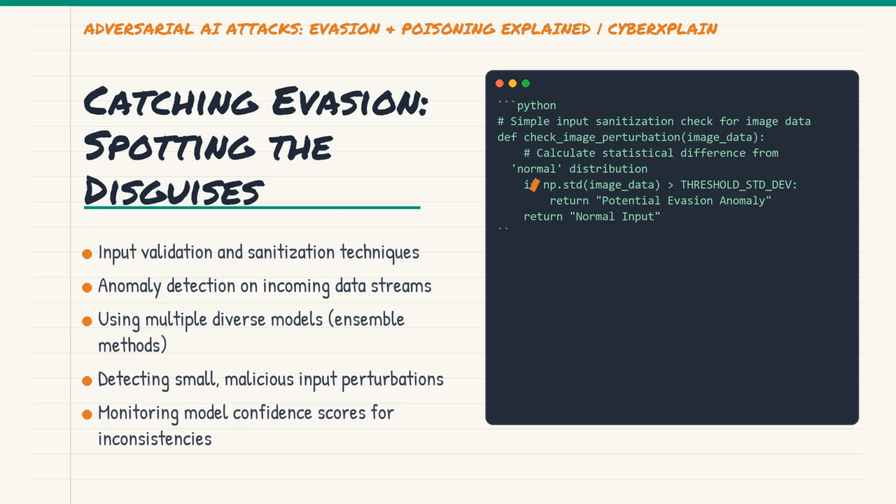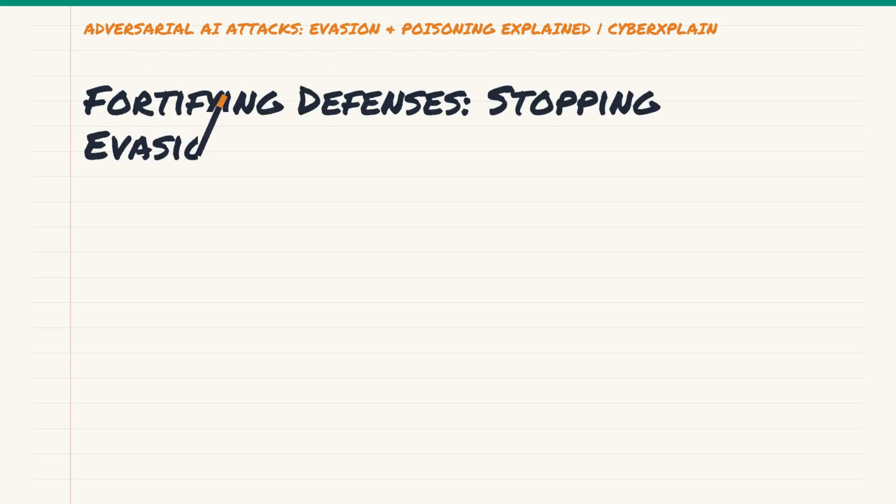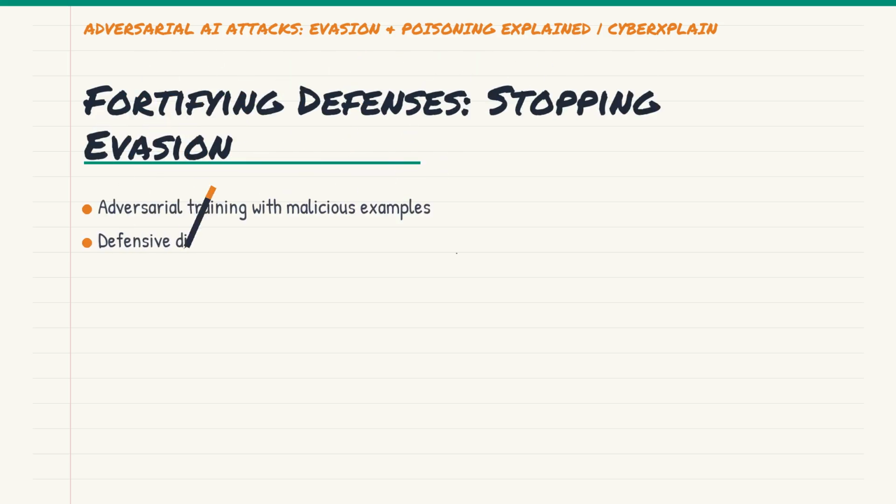We can also use ensemble methods, where multiple diverse models process the same input and we compare their outputs, flagging discrepancies as potential attacks. It's all about making the model harder to trick. Beyond detection, how do we mitigate evasion attacks?